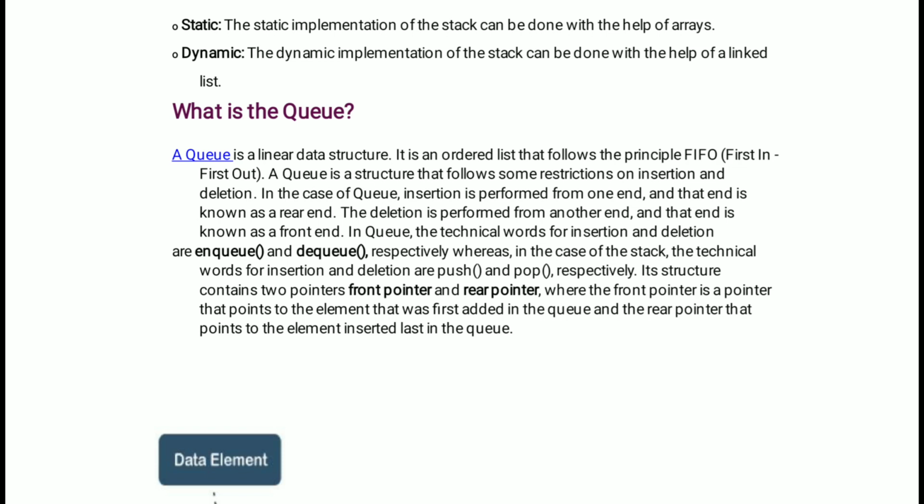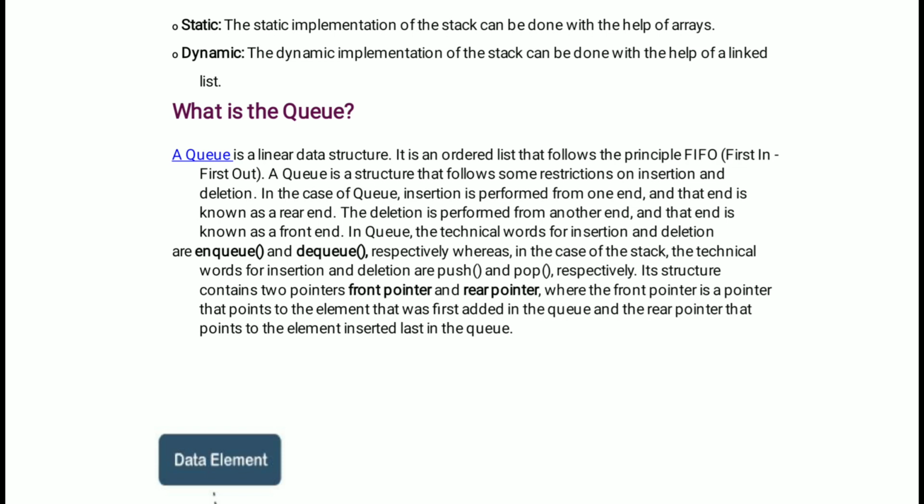That means whatever element comes in first, that element will be deleted first. It always works on the principle of first in, first out. Suppose you consider a queue, for example some students forming a queue.